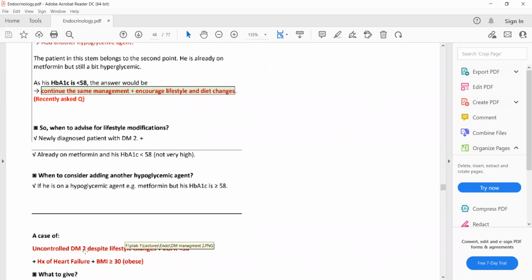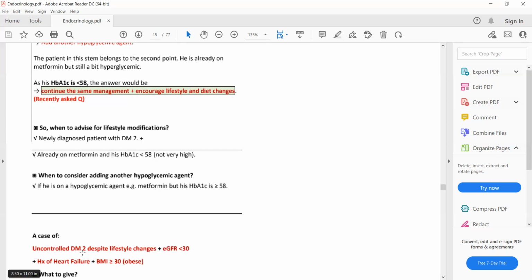So we have a case of uncontrolled type 2 diabetes mellitus despite lifestyle changes, plus his eGFR is less than 30, plus he has a history of heart failure, plus his BMI is more than 30.